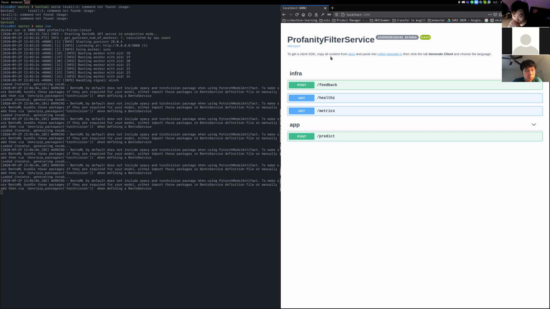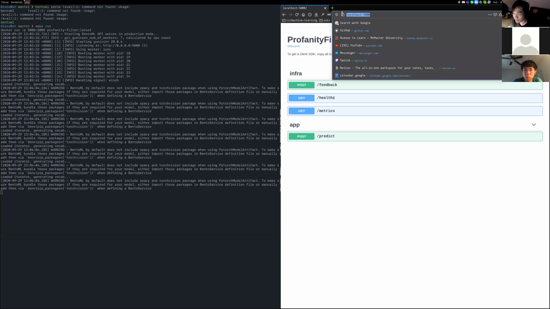We already deployed a version of our model on Heroku, but for the sake of the demo, I will just deploy it locally and run it via localhost 5000. All the predictions can be accessed on the server via 5000 slash predict.